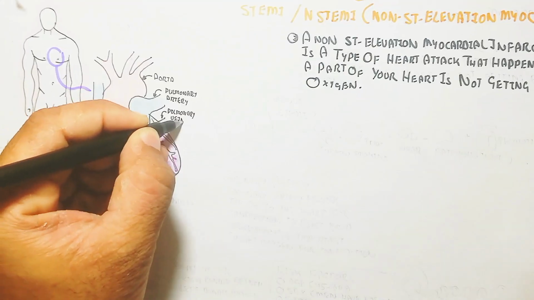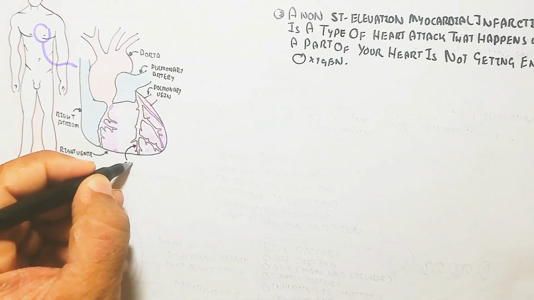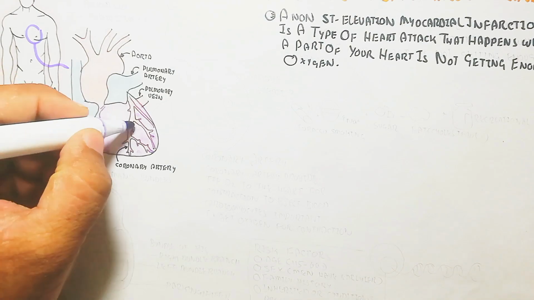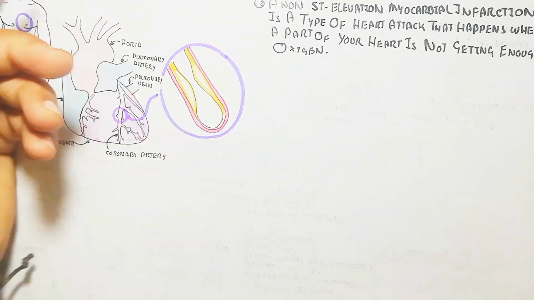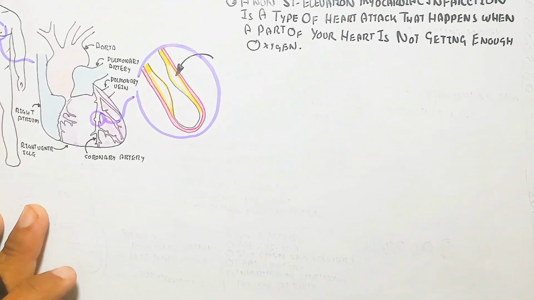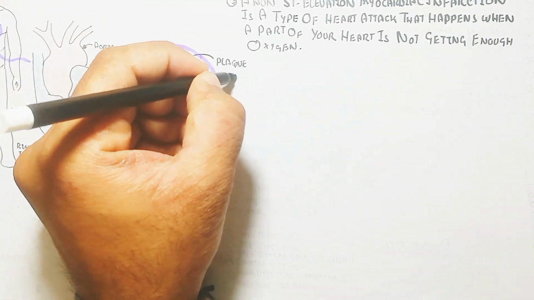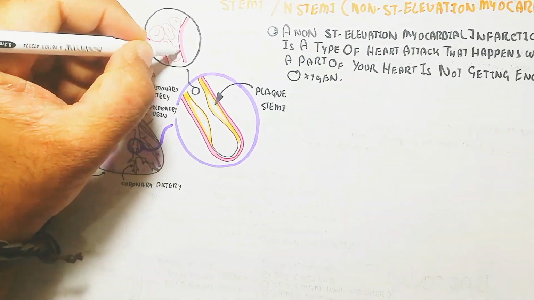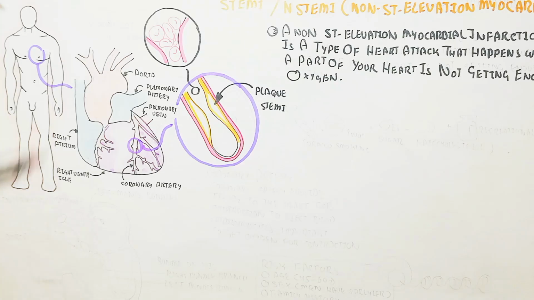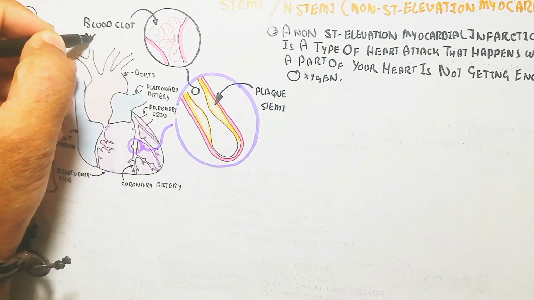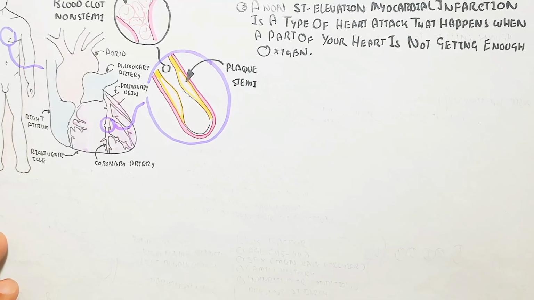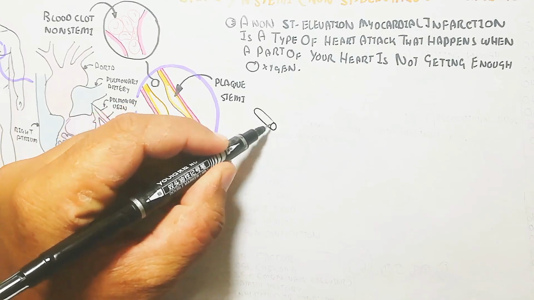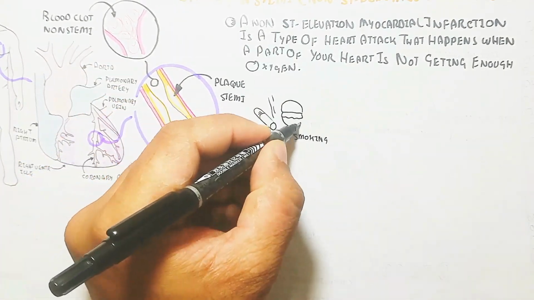Remember, the important thing is that the coronary artery is very crucial for providing oxygen and nutrients to the tissue of the heart. But whenever it collapses due to plaque, it can be a STEMI myocardial infarction, or a blood clot. STEMI means plaque formation due to arteriosclerosis, or a blood clot. A non-STEMI can be due to a blood clot, ultimately due to many reasons like blood clotting.